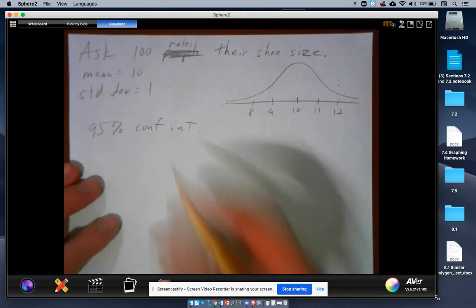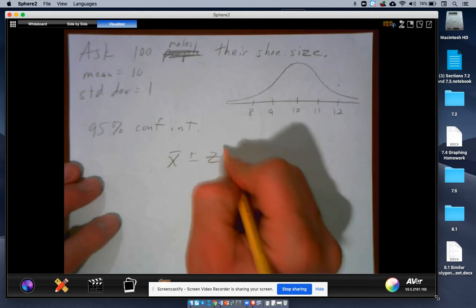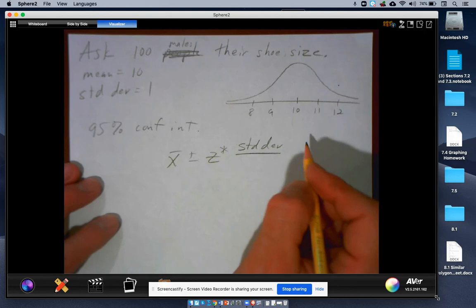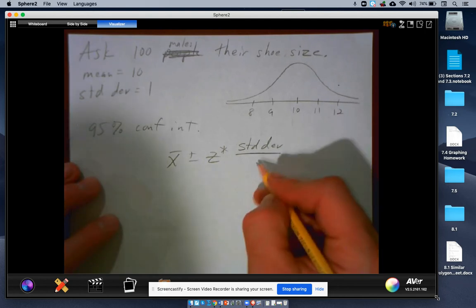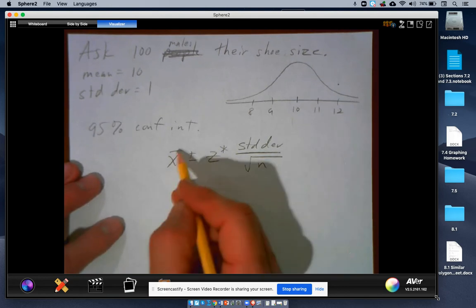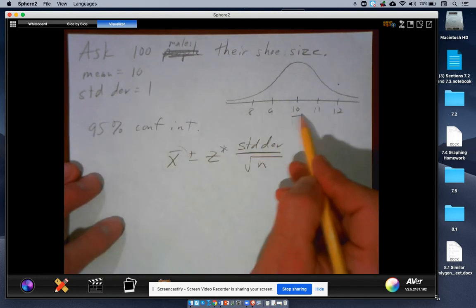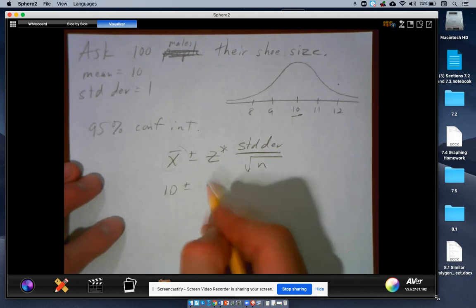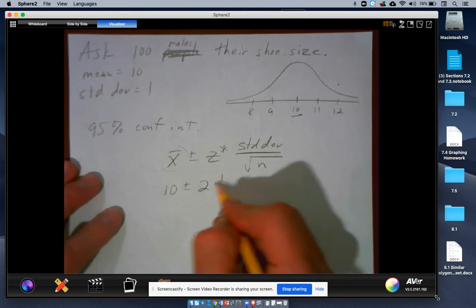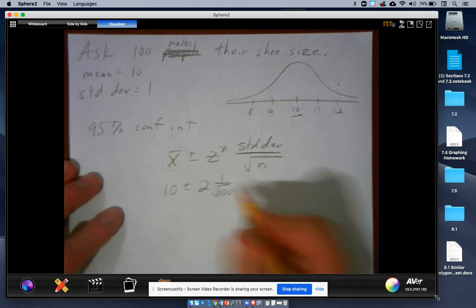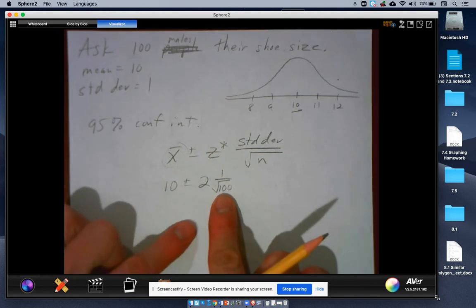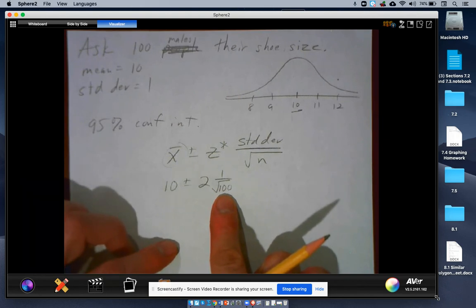All right, so here we go. X bar plus or minus z-score times standard deviation. Again, I use that little symbol sigma, but you can just write standard deviation over the square root of the sample size. So we have X bar, which is the average shoe size, 10, plus or minus. Z-score is going to be 2 because we're making a 95% confidence interval. Standard deviation was 1 over the square root of 100. Again, make it 100 if you like. You can make it 16. Anything that takes a square root nicely is very helpful to you, right? You can make it 16 or 25, something like that.